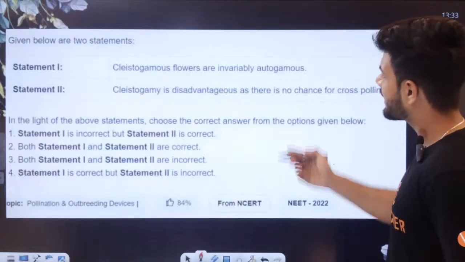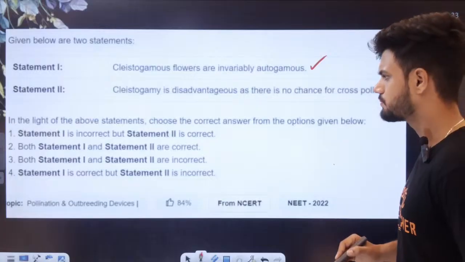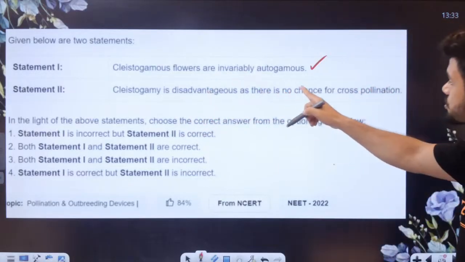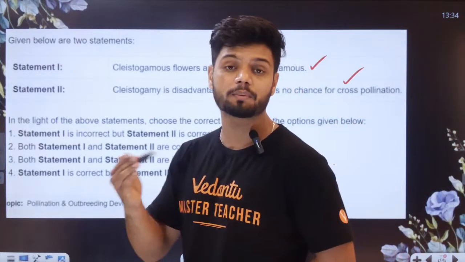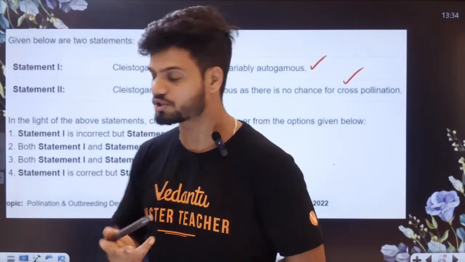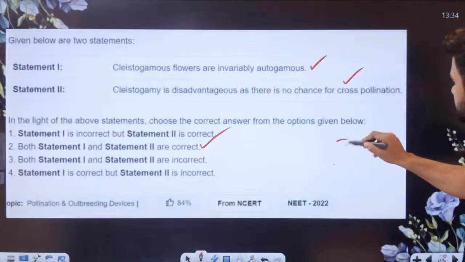Cleistogamous flowers are invariably autogamous. Okay. Invariably autogamous. Cleistogamous flower is disadvantageous as there is no chance of cross pollination, obviously, because if there is only self pollination, that can lead to inbreeding depression. It can happen. So that is a disadvantage. So both are correct. Plus 11.